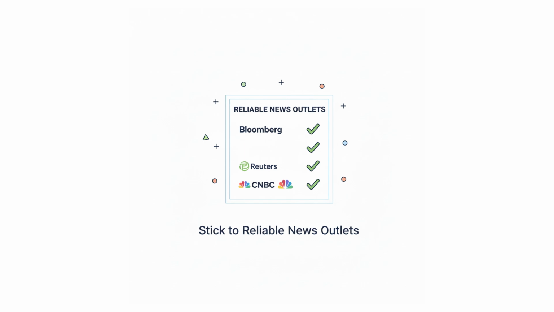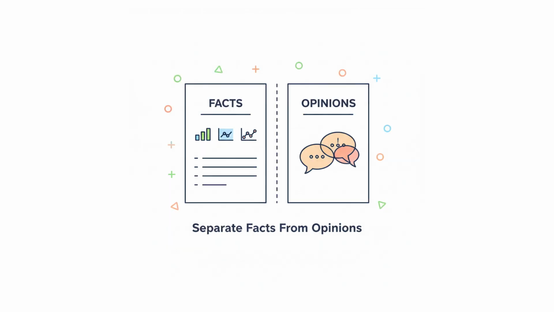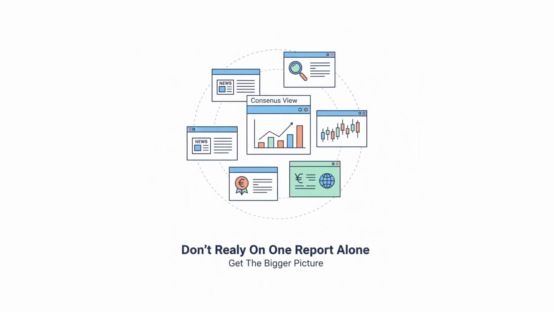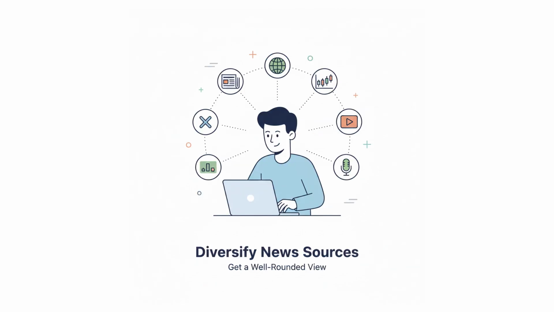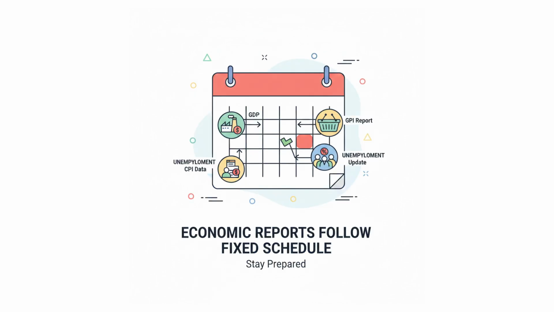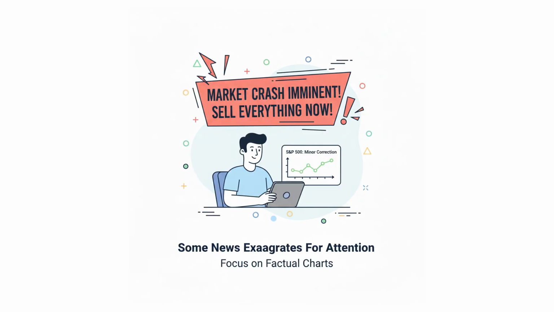Tips for interpreting financial news. Stick to reliable financial news outlets and official economic reports. Learn to separate factual reports from analyst opinions or speculative articles. Don't focus on one news report alone. Consider the broader market and economic trends. Diversify your news sources to get a well-rounded view of the market. Financial reports, like GDP and unemployment data, are released on a fixed schedule. Plan your trades accordingly. Some news reports might exaggerate information to attract readers or viewers. Focus on the facts and data presented.